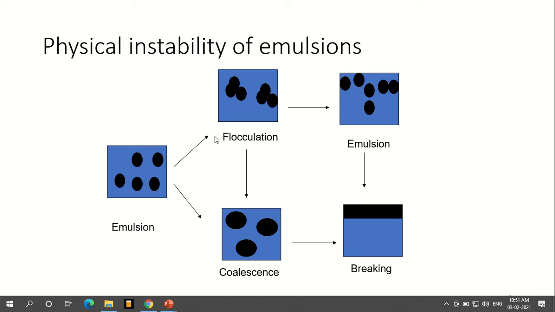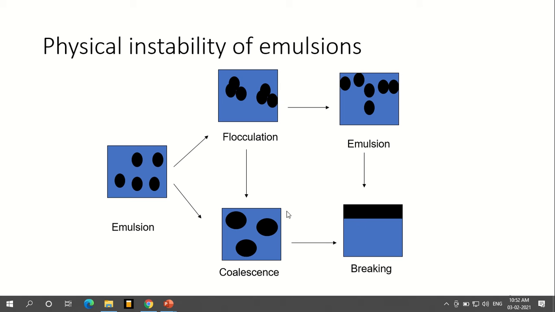When we keep it for a long duration of time, floccules will form. When the particles get flocculated, it leads to big aggregates. Once coalescence starts, it leads to separation, and breaking takes place.